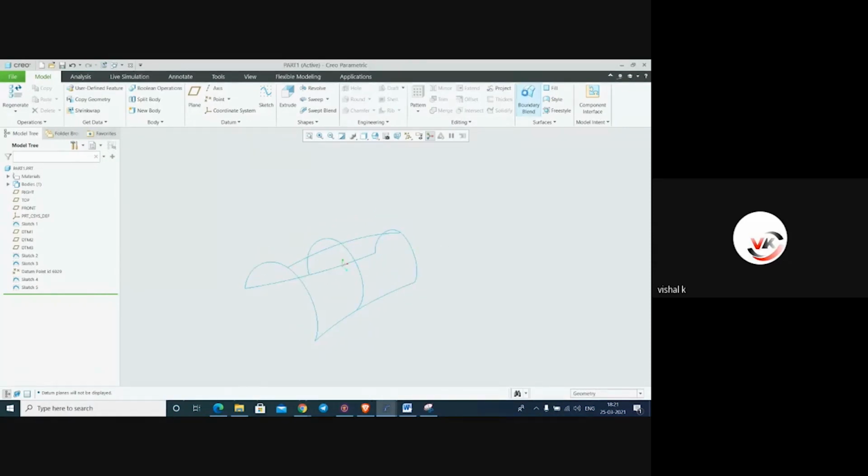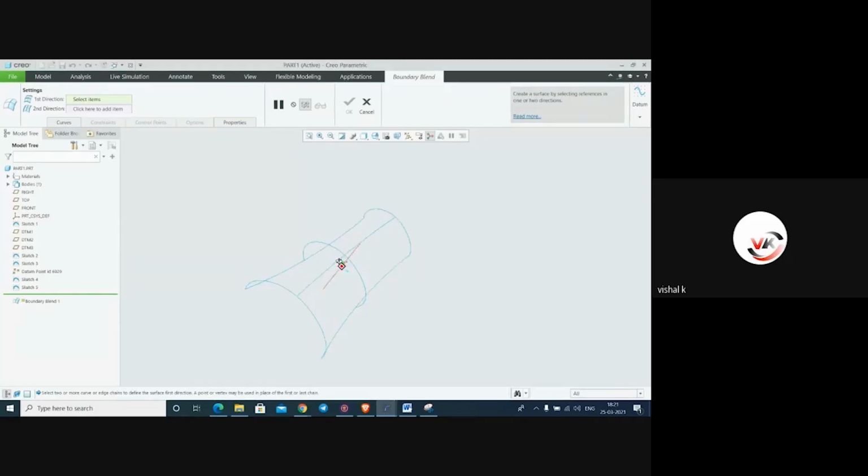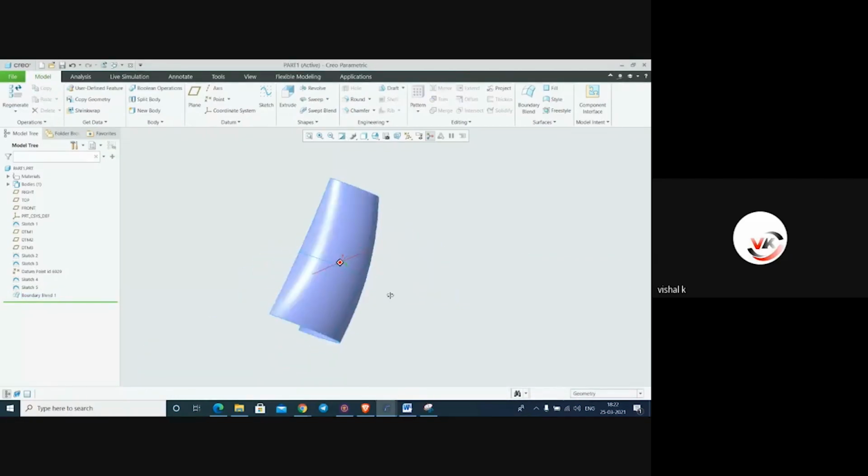So in this select boundary blend, we have to select one by one. For example, first, second, then third. Another one is second side direction. We have selected first side direction. Second side direction it is first, second, then third. See this. This simple surface profile we have created.